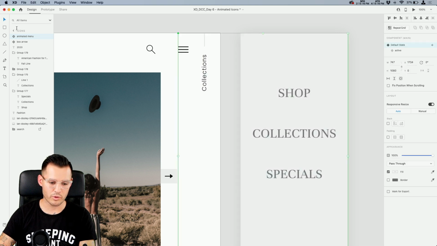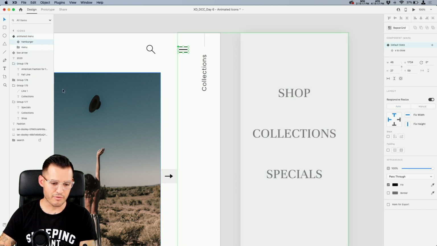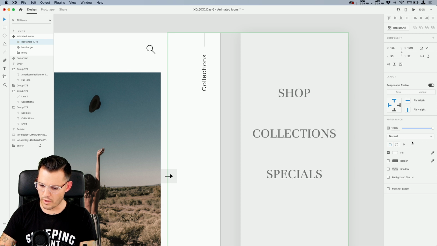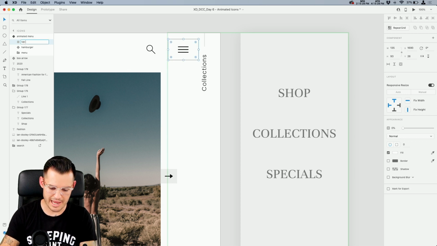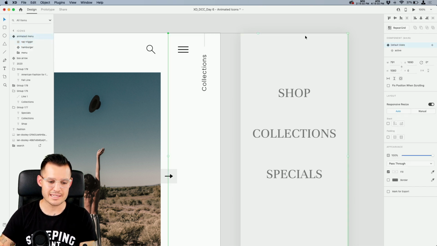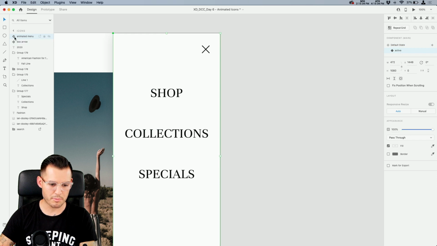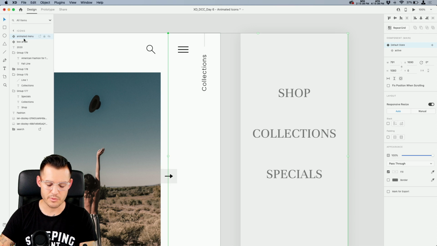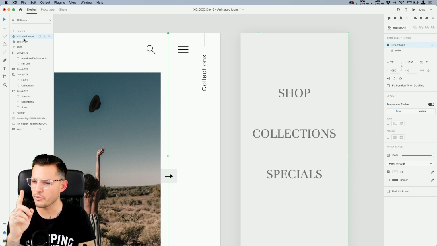The last thing we're going to have to do really quickly, before we do anything else, is an invisible tap trigger, okay? So let's come in here, white, no border, bring it down, and let's call this our tap trigger, just like that. Anything we add to the default state should also be present, recursive, and show up in the rest of the other states that we've created. That is a really, really good point.